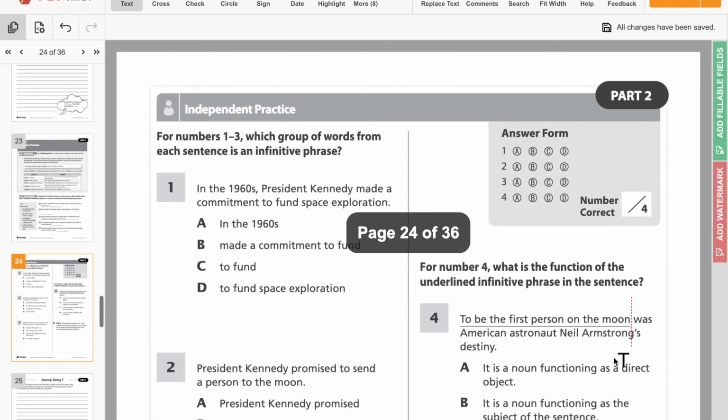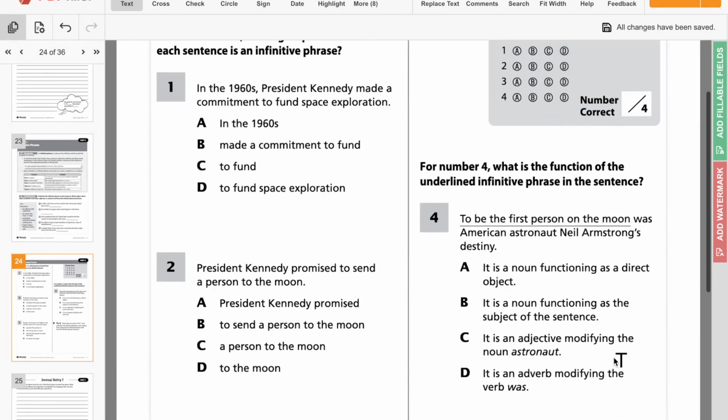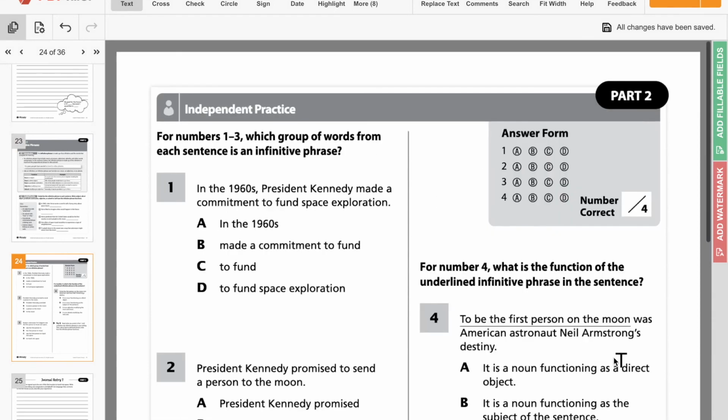So now you guys are going to move on to page 24 and you're going to do this on your own. It is Friday and next week is our last full week of e-learning. We do have just one more e-learning day. Sorry, I'm out of my mind. June 2nd is our last day of e-learning.